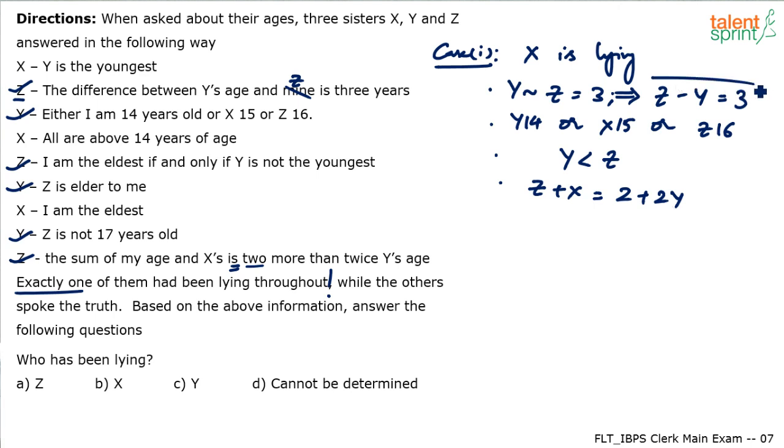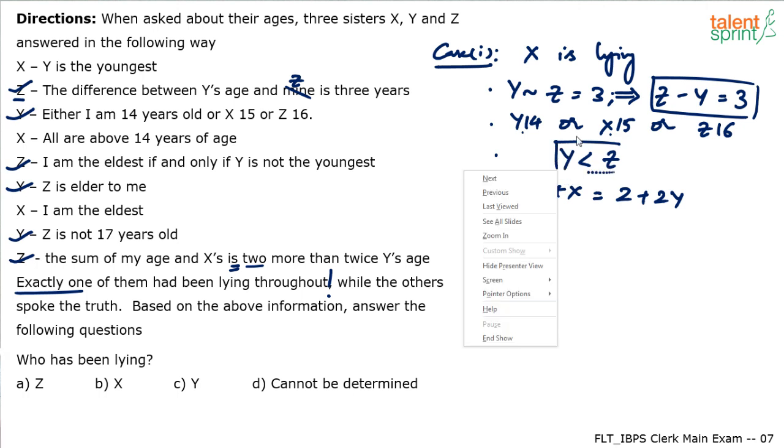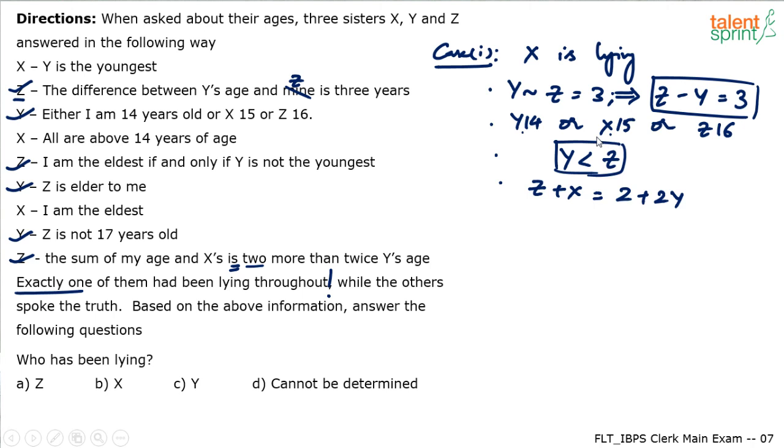So this is one statement that we know, that Z minus Y is equal to 3. Then either Y is 14 or X is 15 or Z is 16. This is the other thing we know. The third thing we know is Y is younger than Z, or Z is elder than Y, right? Definitely. And then the fourth statement that we have is Z plus X is equal to 2 plus 2Y. Okay. Now, I think all the statements have been considered, right?